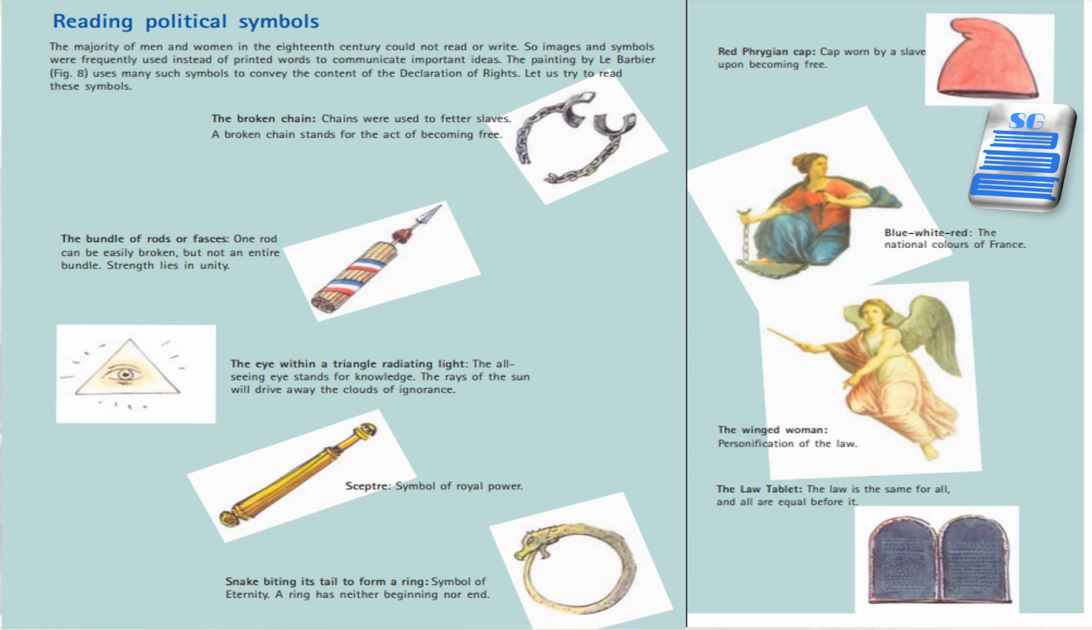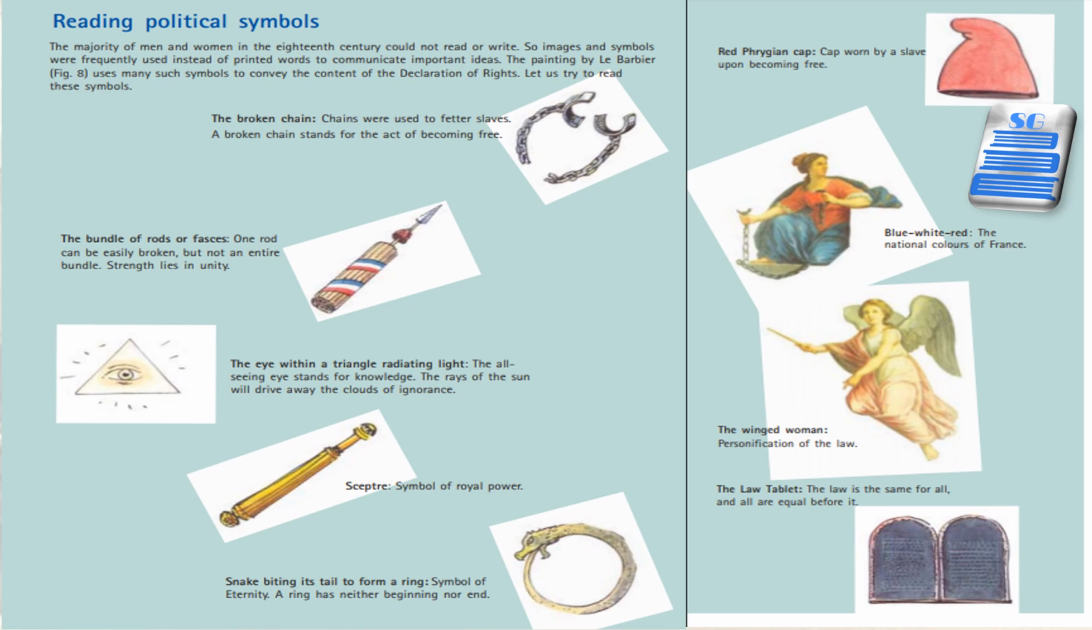Various political symbols were added because many of the people did not know reading and writing. So, various political symbols you can see on screen. One is a broken chain, which stands for the act of becoming free. The bundle of rods, or fasces, shows that strength lies in unity. The third, you can see, is the eye within a triangle that is radiating light. The all-seeing eye stands for knowledge.